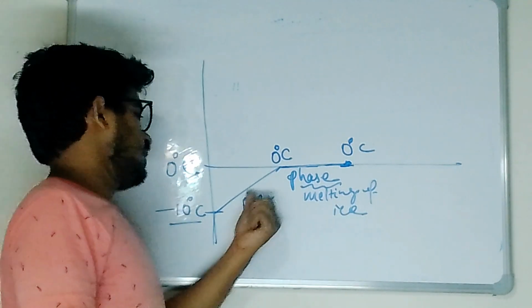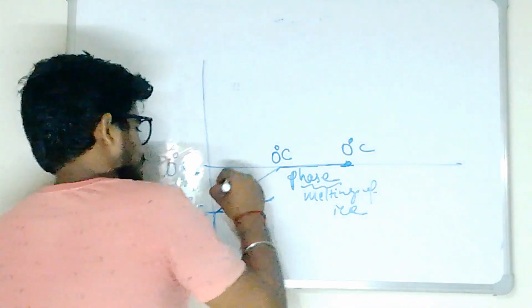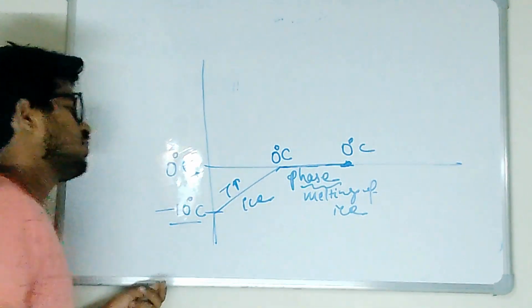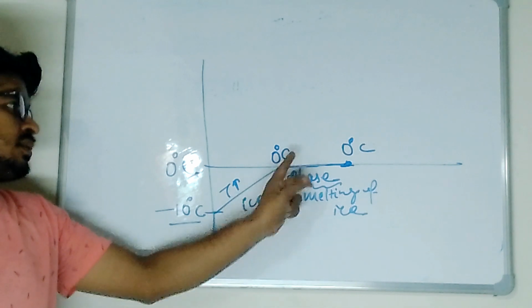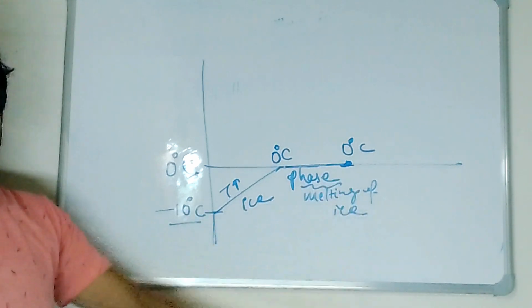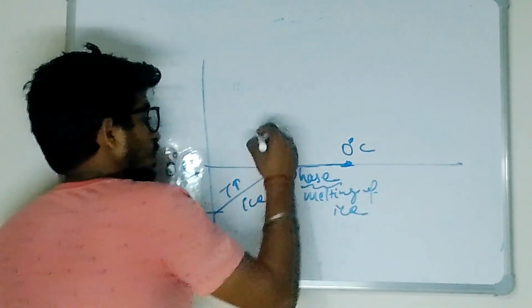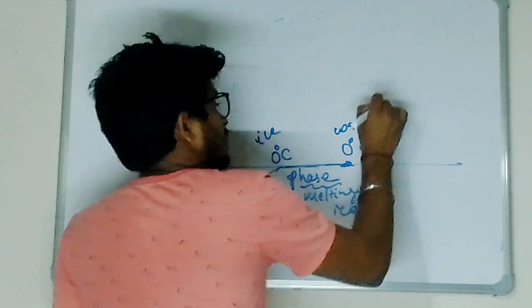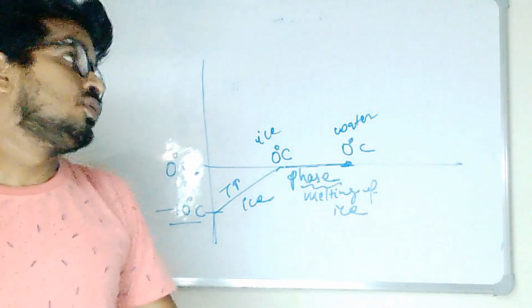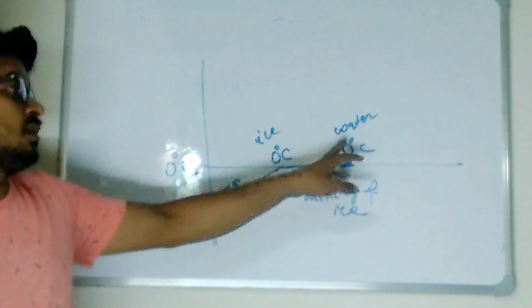So this is ice. Here temperature is changing, temperature is basically rising. And here phase changes, melting of ice at 0 degree Celsius. This is 0 degree Celsius ice, and this is 0 degree Celsius water. Am I right?